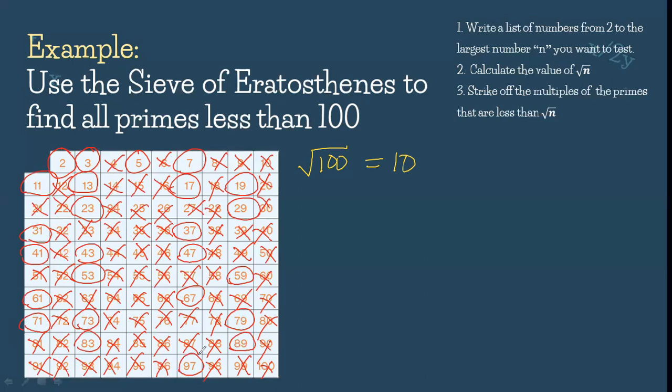So therefore, from 1 to 100, we have 25 prime numbers. So yun po magiging conclusion natin. Therefore, from 1 to 100, we have 25 prime numbers.